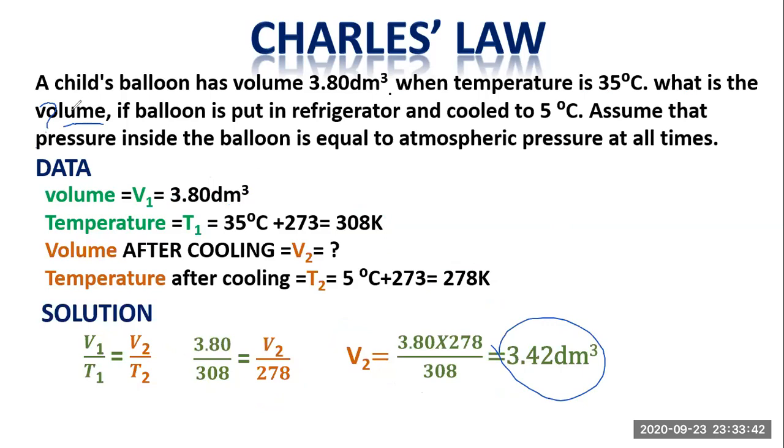Whenever we are given any question following Charles law, we have to put the values in the equation, and after rearranging it according to the situation of the question, we will get the required value. For example, if we have to calculate V1 and we are given V2, T2, and T1, then by rearranging the equation we can get any value. It is all about Charles law.